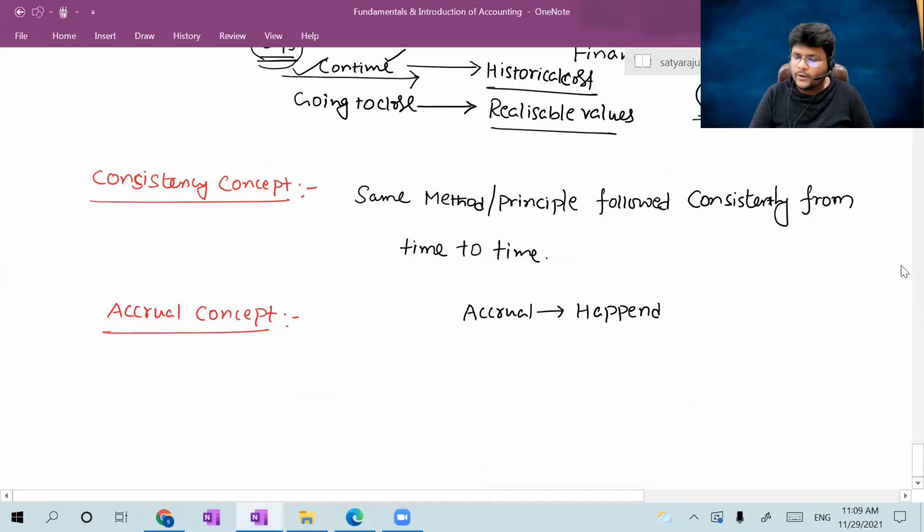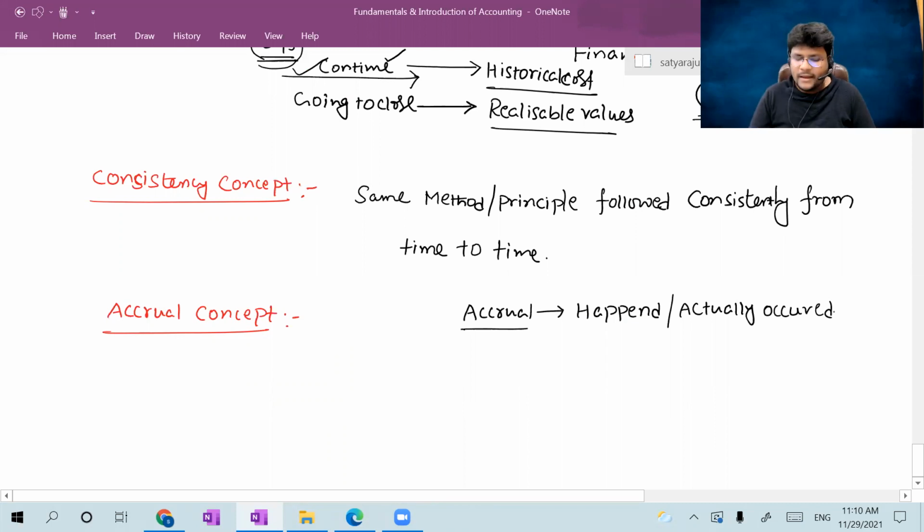So happened, or you can put it as actually incurred. Happened or actually incurred, both have the same meaning, sir. Actually incurred. Concentrate here, guys. Accrual. A transaction is said to be accrued if it has really happened, or actually occurred, incurred or occurred, whatever the case may be. I can put the best word as occurred. Actually happened, actually occurred, both are the same.